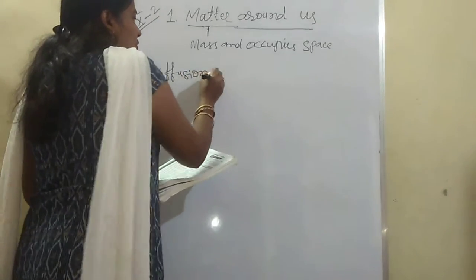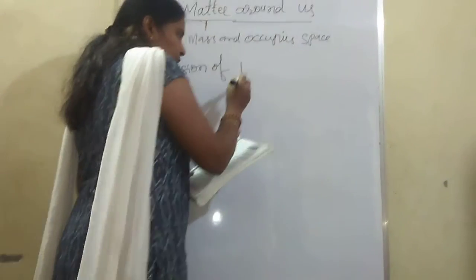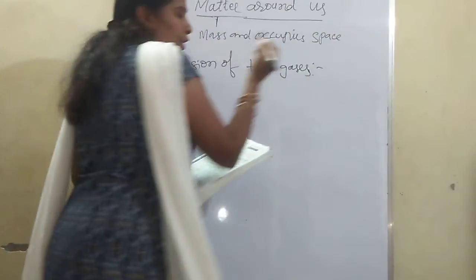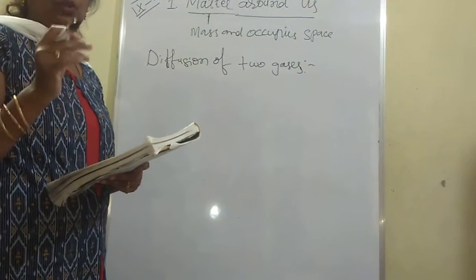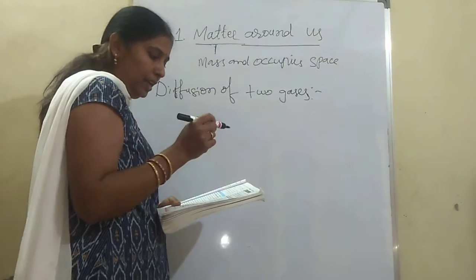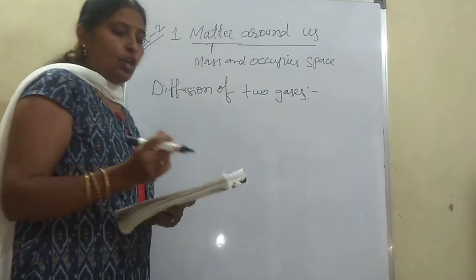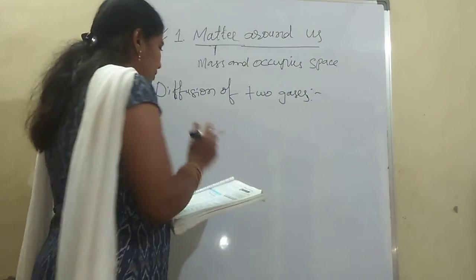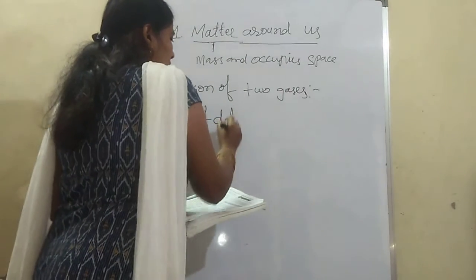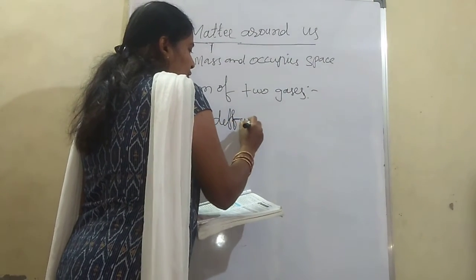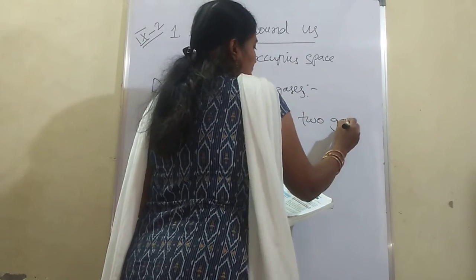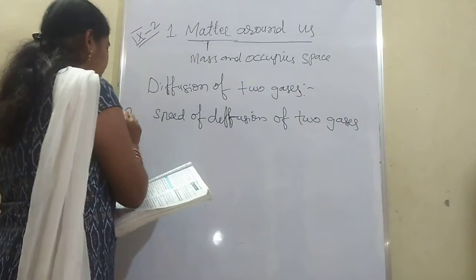Now let us see another important property: diffusion of two gases. What is our aim here? We are going to discuss the diffusion between two gases. For that, a lab activity is described on page number 5. First lab activity, what is your aim? To observe the speed of diffusion of two gases. This is our aim.